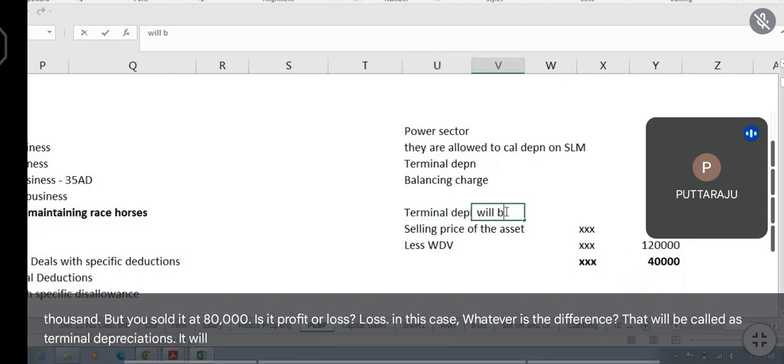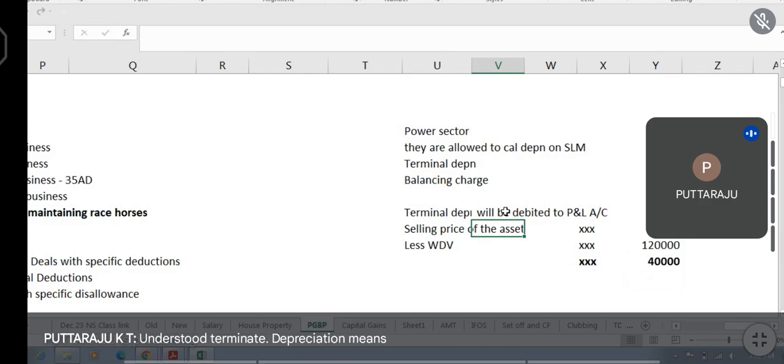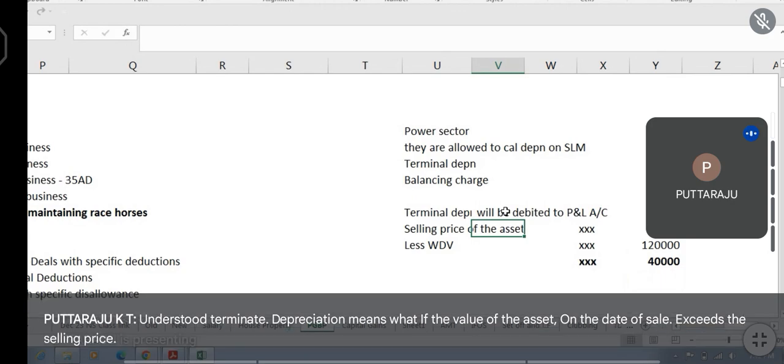It will be debited to P&L account. Understood? Terminal depreciation means what? If the value of the asset on the date of sale exceeds the selling price, the difference is called terminal depreciation and it will be debited to P&L account.